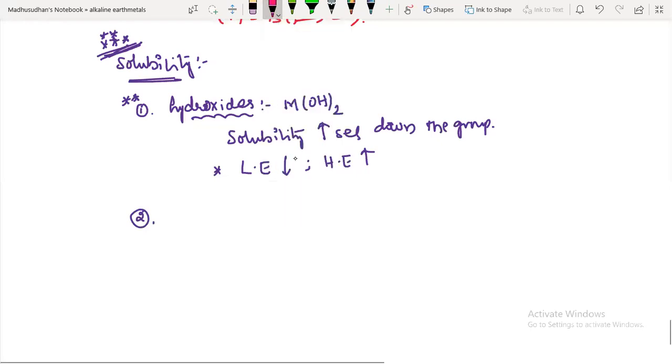Next one, solubility of carbonates and sulfates.